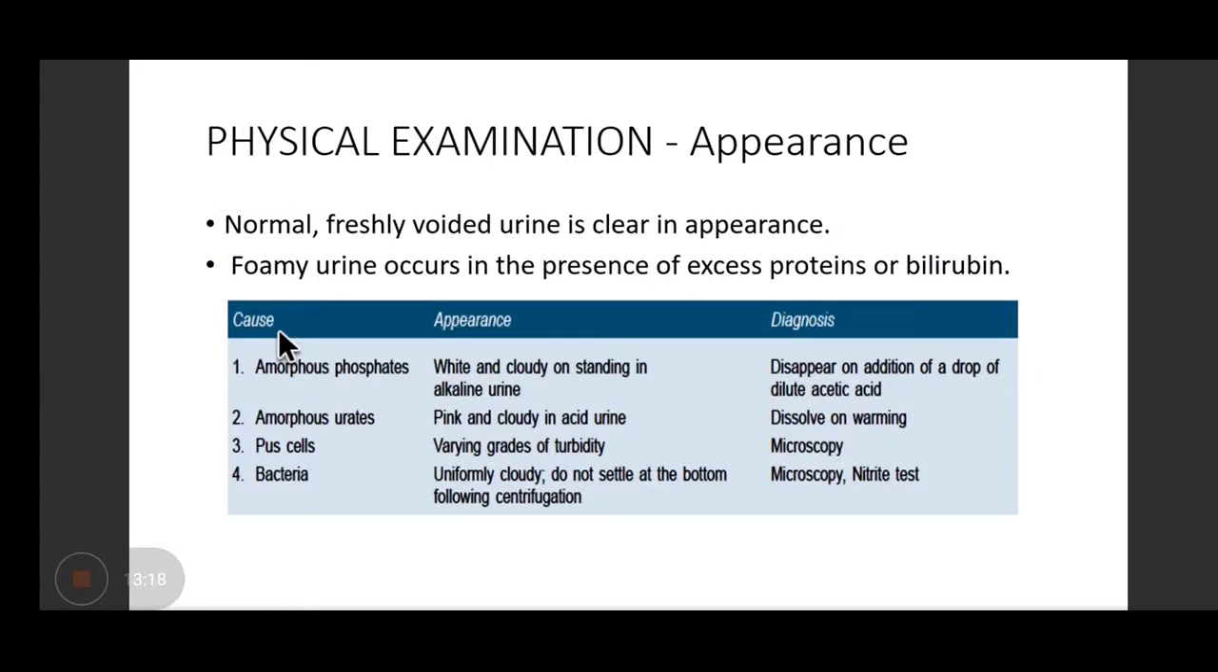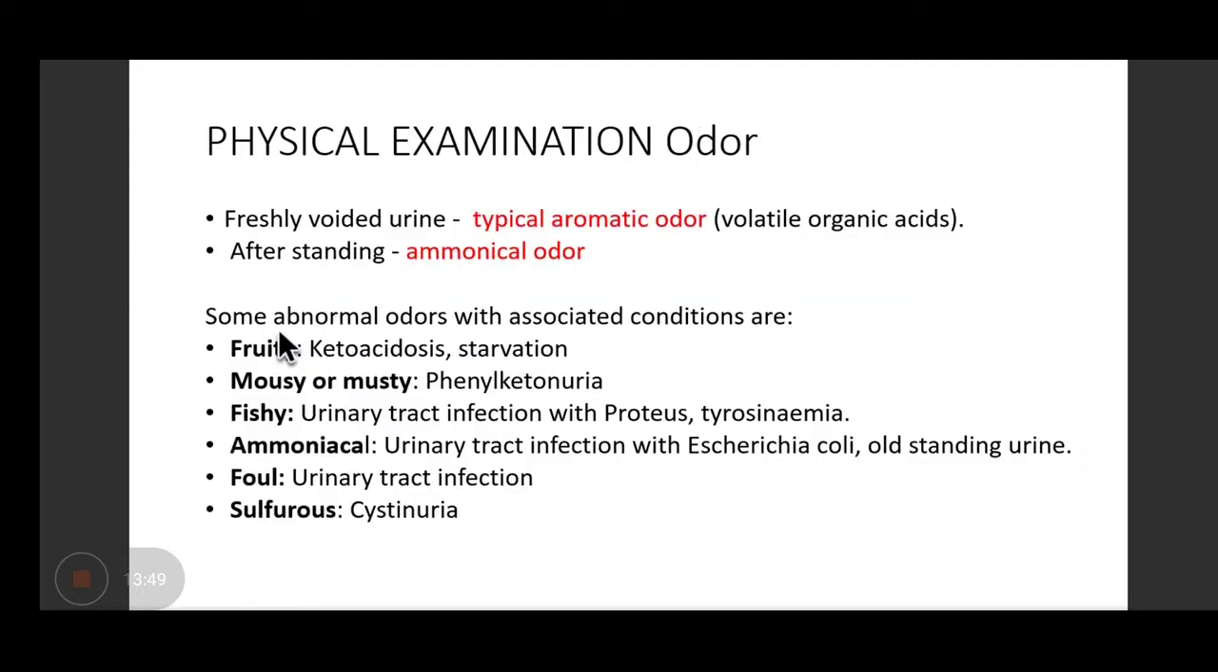Normally, freshly voided urine should be clear in appearance, right? Foaminess appears when there is presence of excess proteins or bilirubin. So, what are the conditions in which you do not get a clear urine? It is when amorphous phosphates are present, or amorphous urates are present, or pus cells or bacteria are present. So, if pus cells are present, the urine will be of turbid consistency.